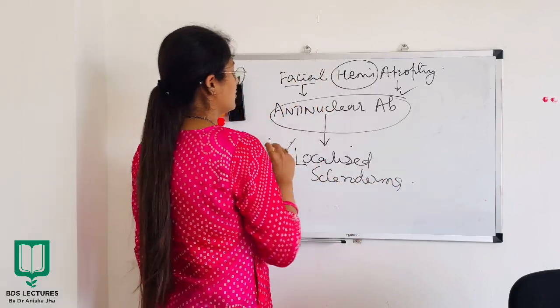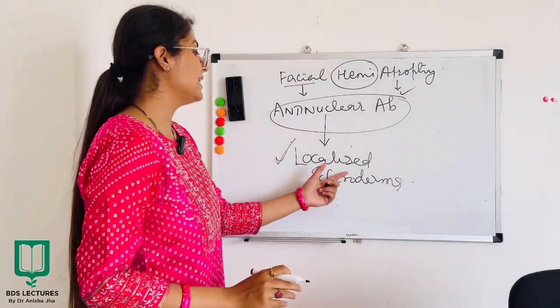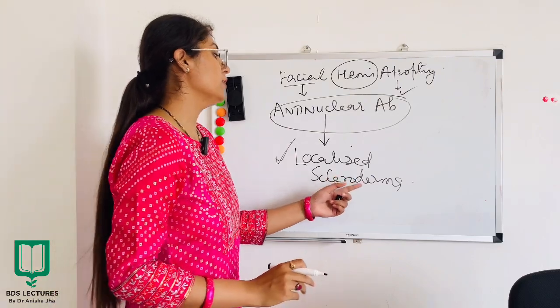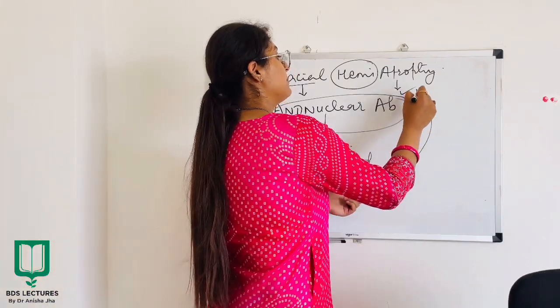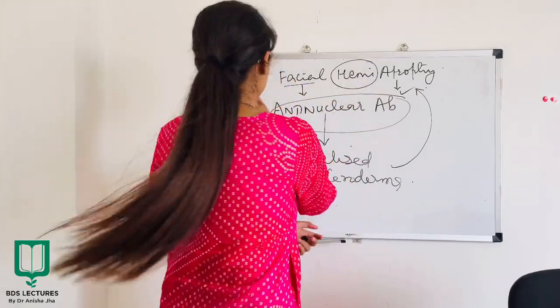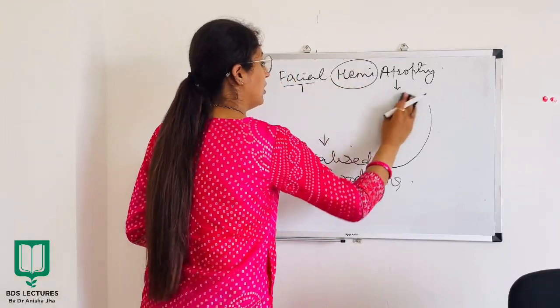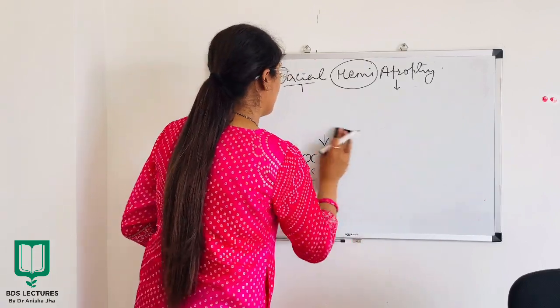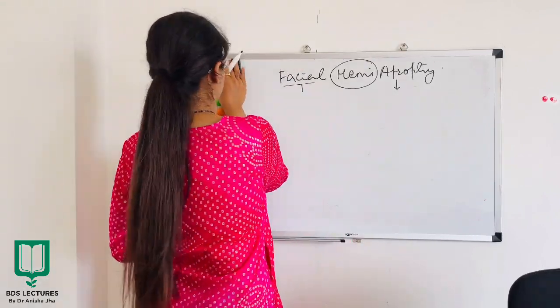So whenever we talk about localized scleroderma, we always remember facial hemiatrophy. All right, so this was all about the introduction of facial hemiatrophy.